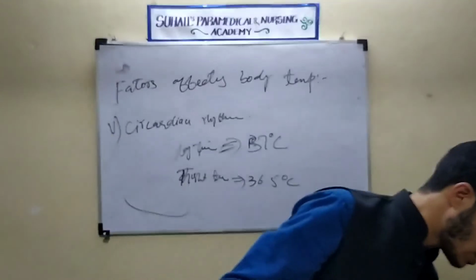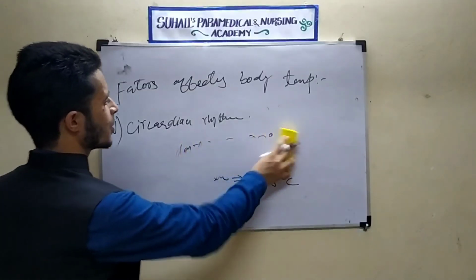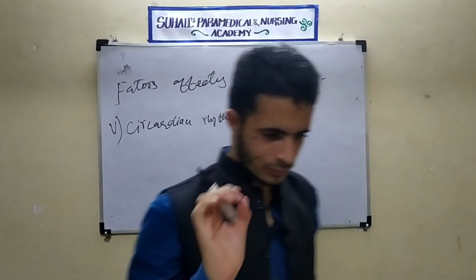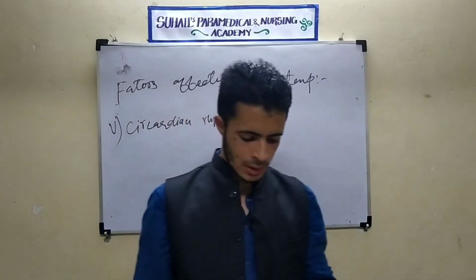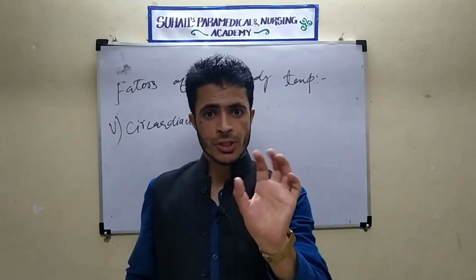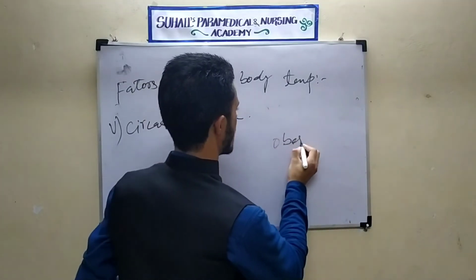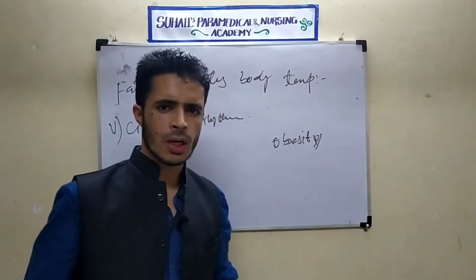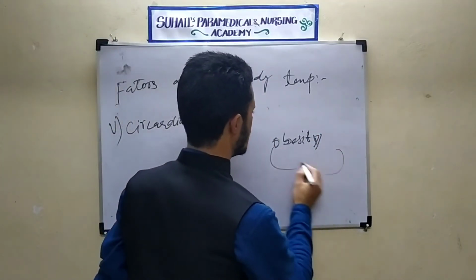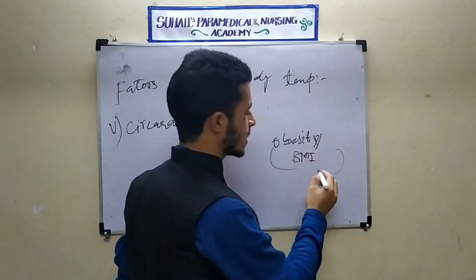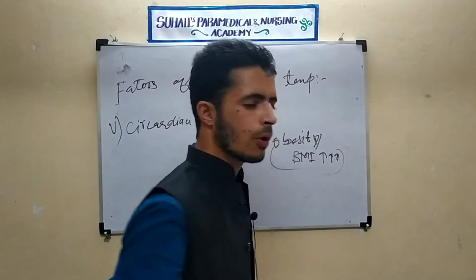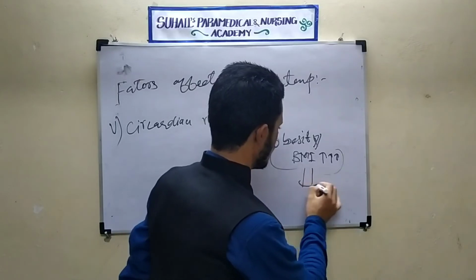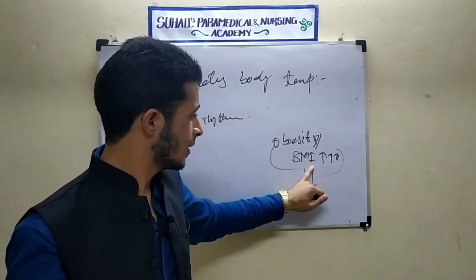I will share one of the most important points, an experience point. One of my teachers told me that one patient came to him. The patient was having obesity. You all know what obesity is: an increase in body weight above normal. The body mass index, BMI, will be high, abnormal, above 30 or so. The patient was suffering from obesity.